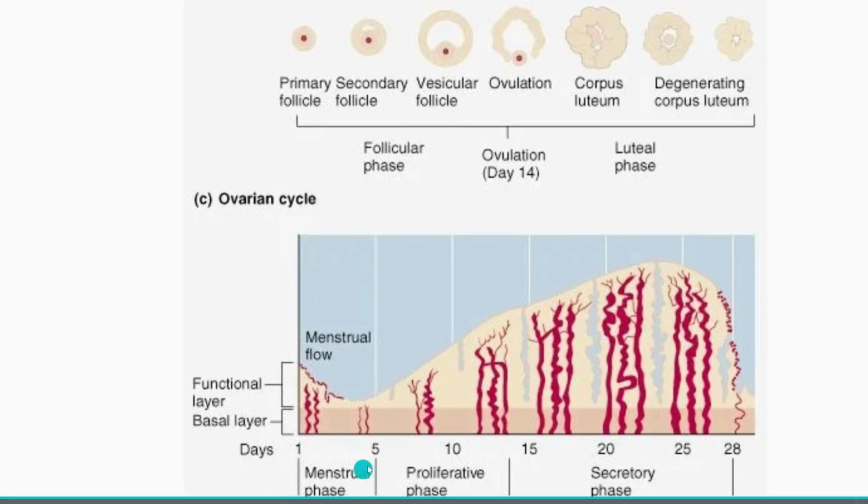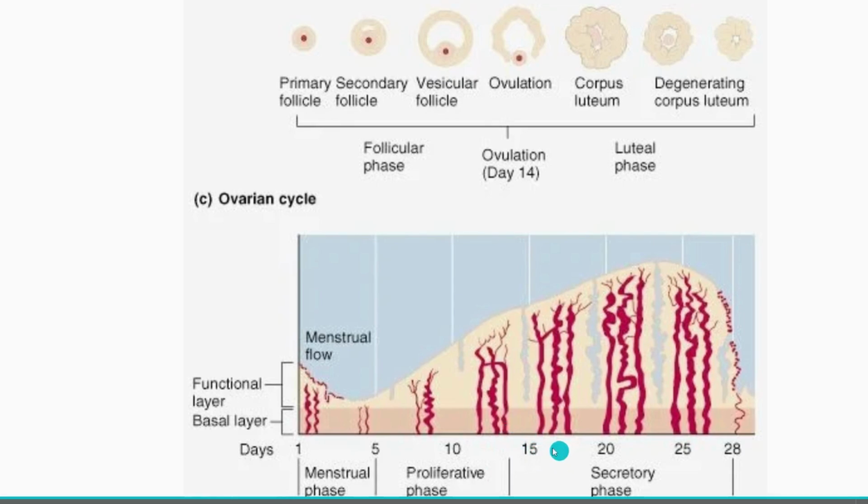Uterine cycle, we have three phases: menstrual phase, proliferative phase, and secretory phase. Menstrual phase is the shedding of endometrium layer, decrease in thickness of the layers of endometrium. It reaches up to 1 mm. Then from 5th day of the cycle to 14th day, or the day when ovulation occurs, this is the proliferative phase. Again, all the glands and blood vessels start developing, and endometrium layer also increases in size.